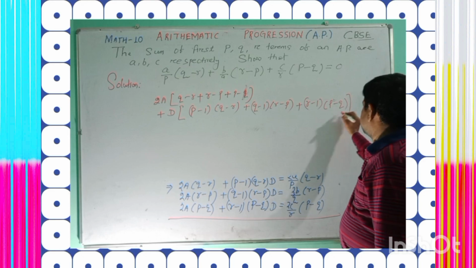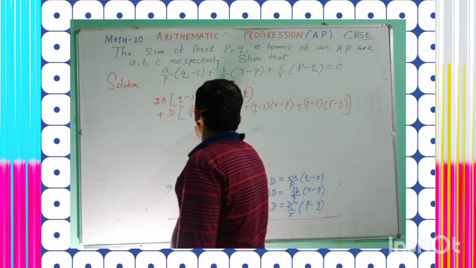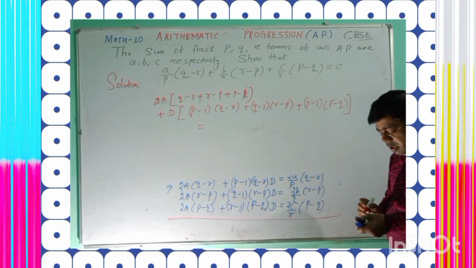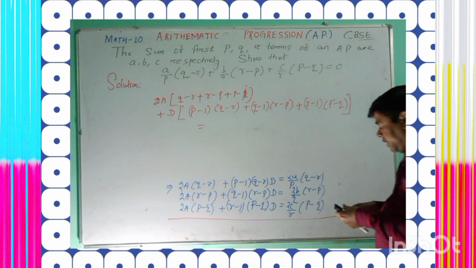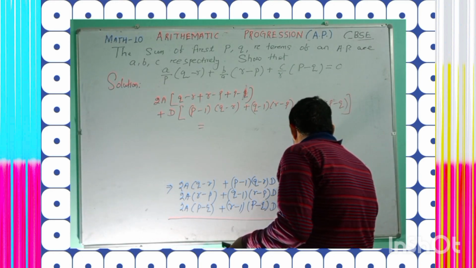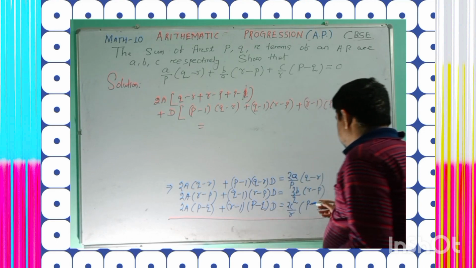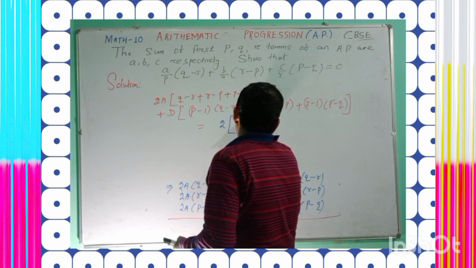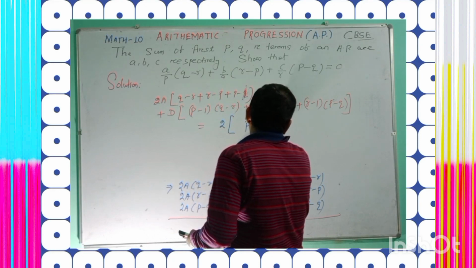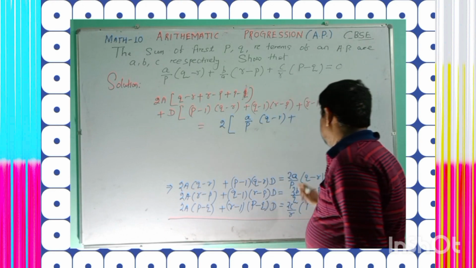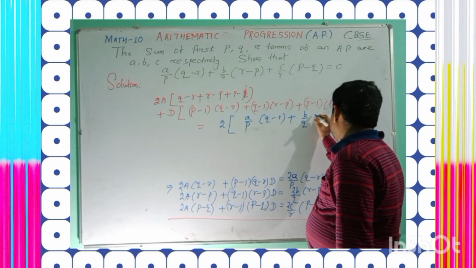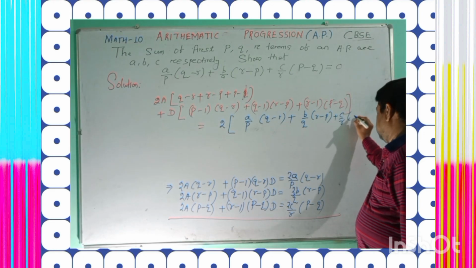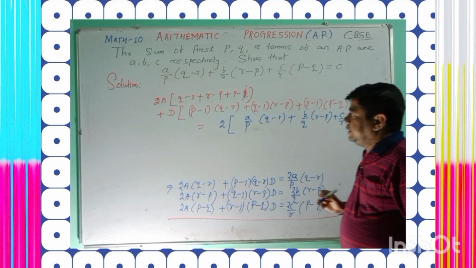Then equal to, you see the RHS here: 2a by p into (q minus r), and you have to add the other terms also. If you see carefully, 2 is the common factor, so bringing 2 out it will be a by p into (q minus r) plus b by q into (r minus p) plus c by r into (p minus q).